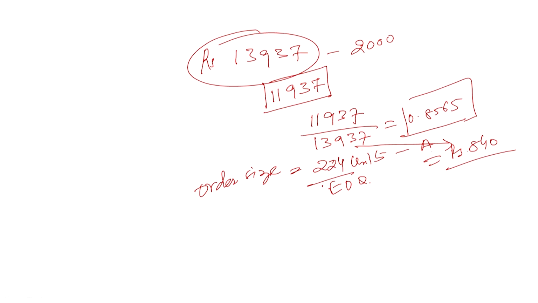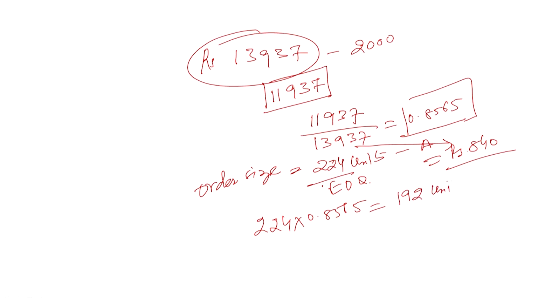Now if there is a restriction, it means we have to see that this 224 is the economic order when there is no restriction on the capital. But if there is a restriction, you have to work this order again. You have to work out 224 multiplied by 0.8565. So now the new order will be 85.65% of 224.